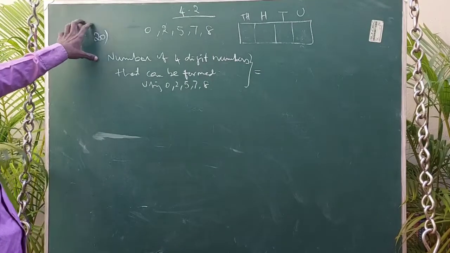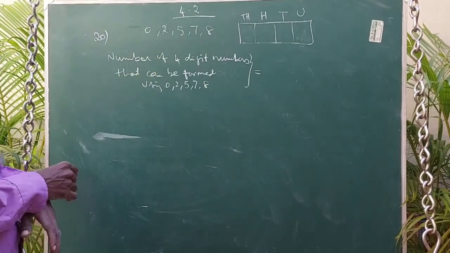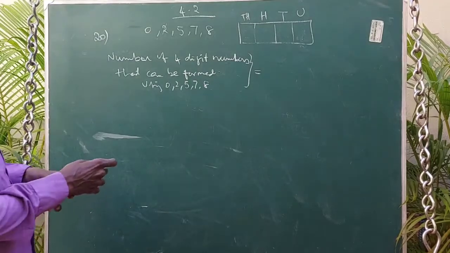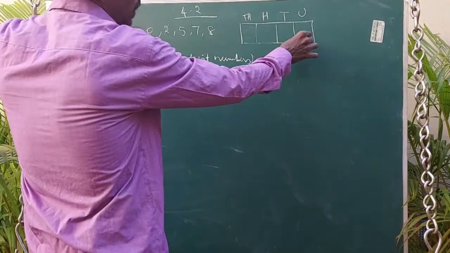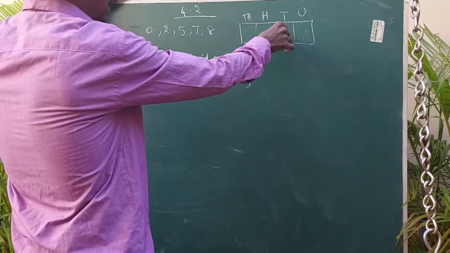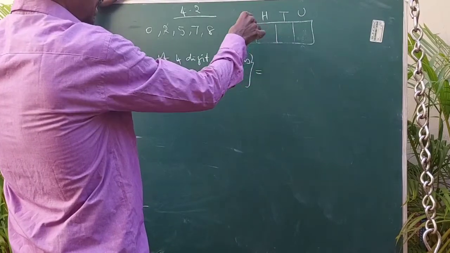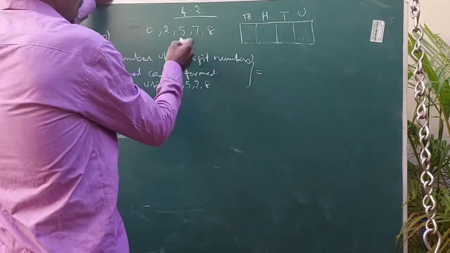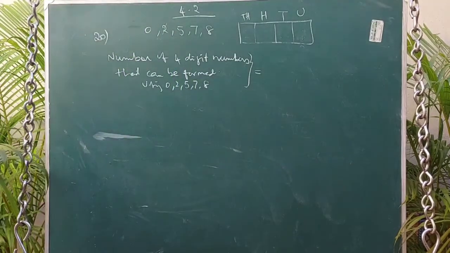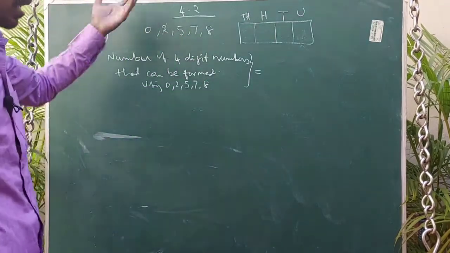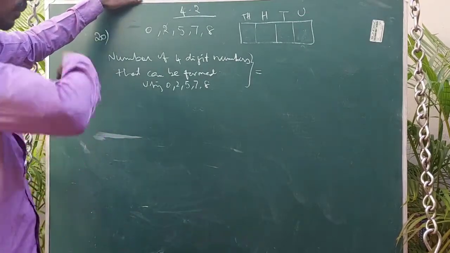So my dear student, the 20th question in exercise 4.2 is again similar to the previous question. We need to find the sum in the unit place. Then we can find the sum of the tens place by multiplying by 10, the 100 place by multiplying by 100, and the 1000 place by multiplying by 1000. The question is: find the sum of all the 4-digit numbers that can be formed using the digits 0, 2, 5, 7, 8 without repetition. The previous question was with repetition, here it is without repetition.